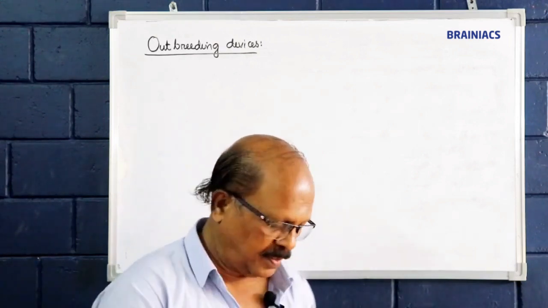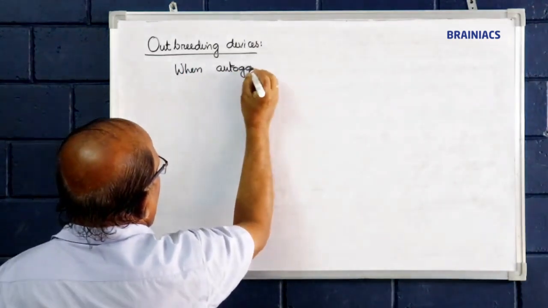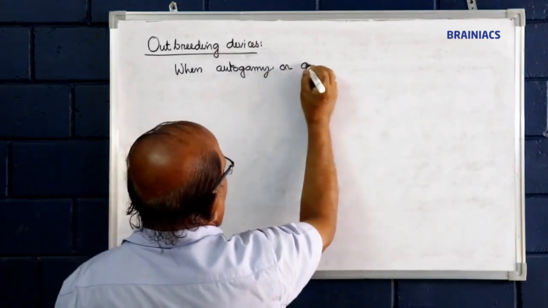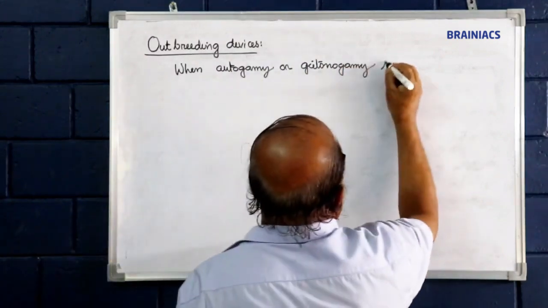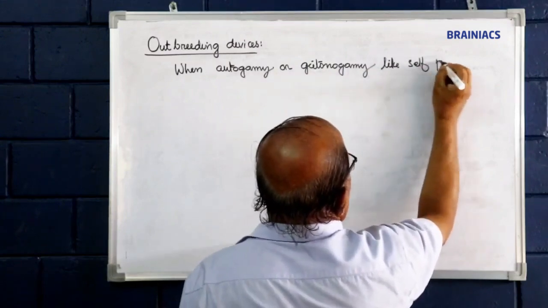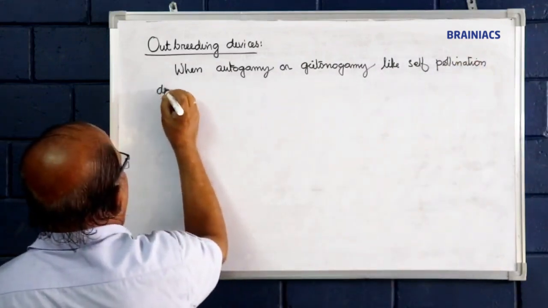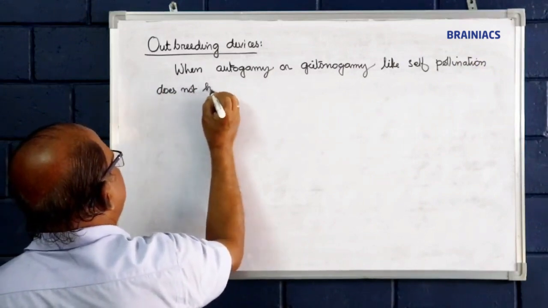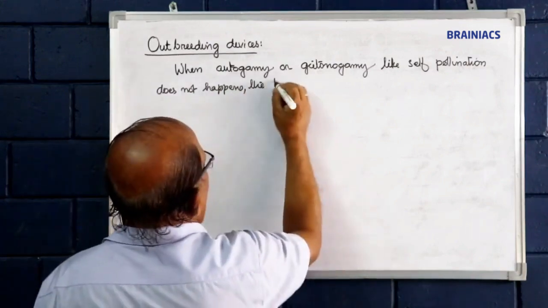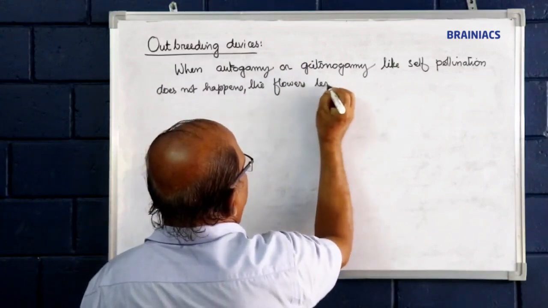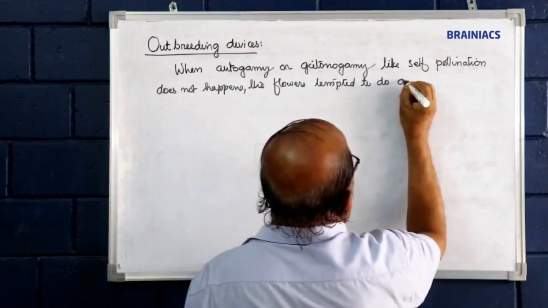That means when autogamy or geitonogamy, like self-pollination, does not happen, the flowers are tempted to do outbreeding or crossbreeding.